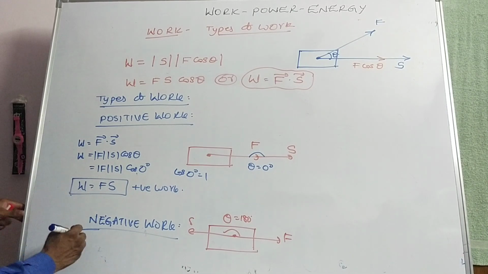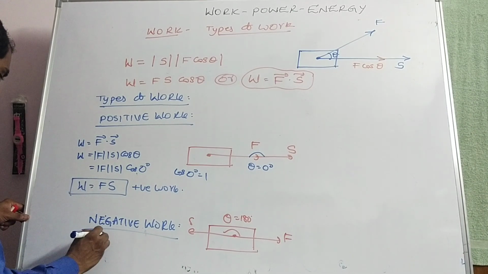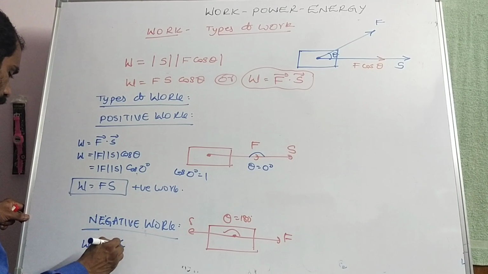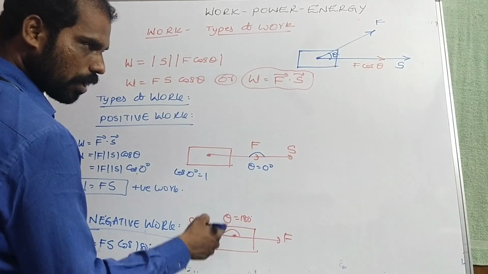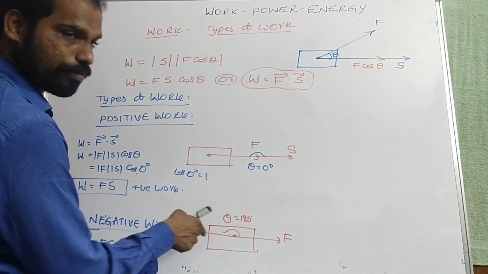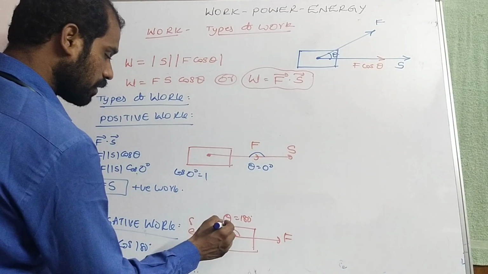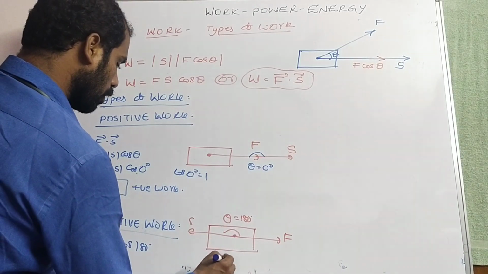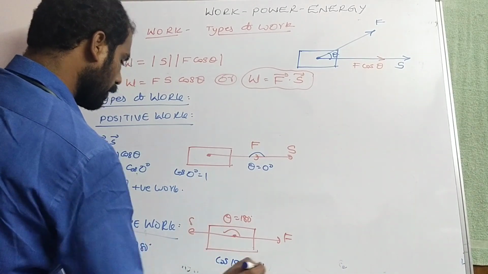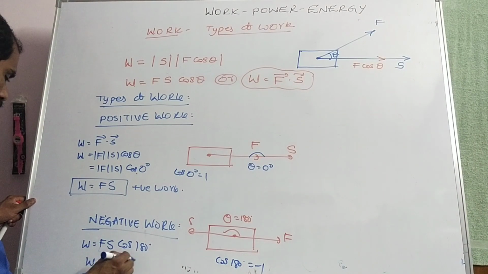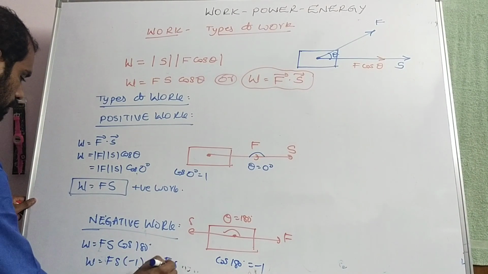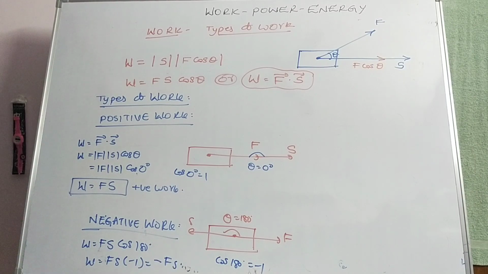W is equal to Fs cos 180 degree, because F and S are anti-parallel, acting in opposite directions. So cos 180 is equal to minus 1. So W is equal to Fs into minus 1, that is minus Fs. Work done is equal to minus Fs.